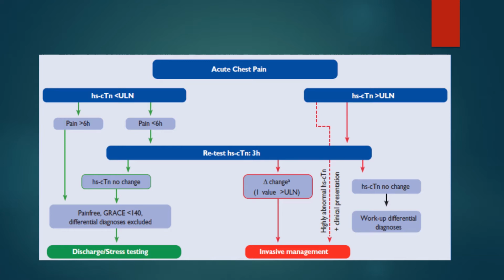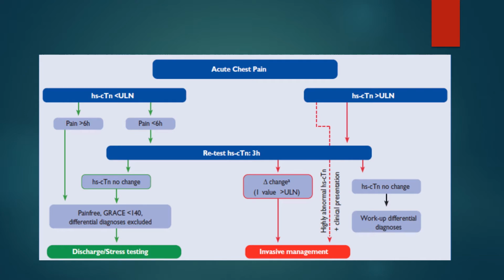When the patient presents with acute chest pain, after doing his initial ECG, you have to do a high sensitivity cardiac troponin. If the cardiac troponin is less than the upper limit of normal and is a high sensitive one, then you have to evaluate the duration of the pain. If the pain is more than 6 hours, and the cardiac troponin is below the upper limit of normal, and the patient is pain-free with GRACE risk score less than 40, and you have excluded other differential diagnoses, then discharge this patient, and you may or may not ask for stress testing according to his initial risk factor profile.